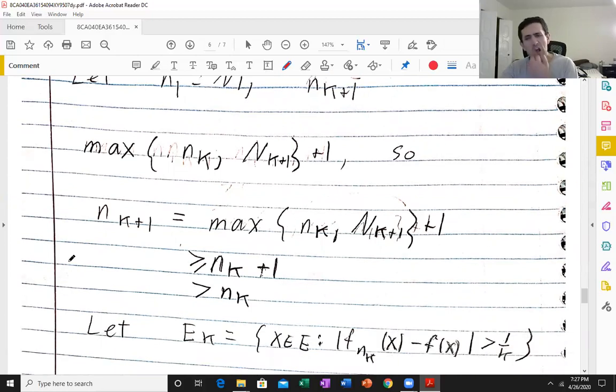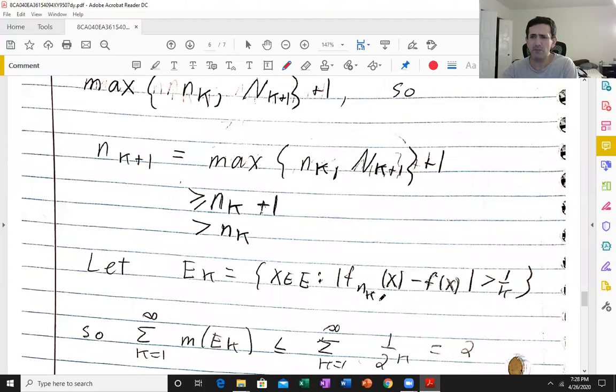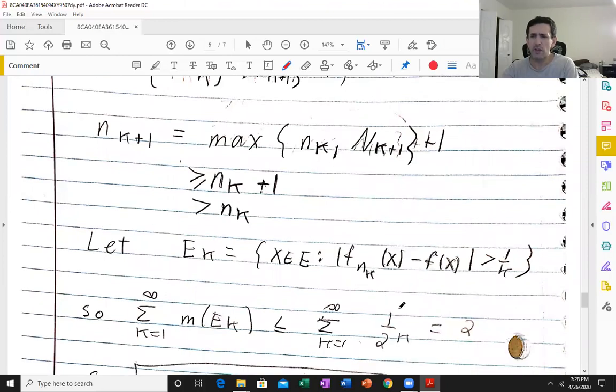Okay, so let's say E_k is this set here, where little n_k is bigger or equal to big N_k. So this set has measure less than 1 over 2 to the k. If I sum these measures up, I get 2. I don't really care. All I care about is it's something positive.